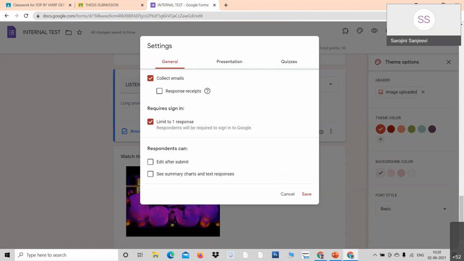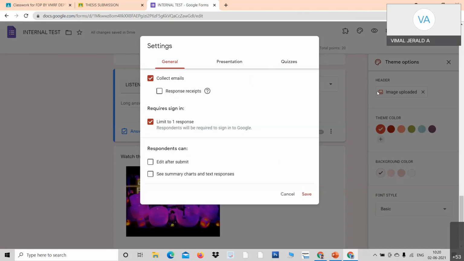I think Satyaprabha sir is asking how to disable switching over to another tab, just for copying. Am I right, sir? Is that your question? Yes. See, you should have separate browsers. Google Form doesn't have the permission to lock the option. You have the option in Moodle.